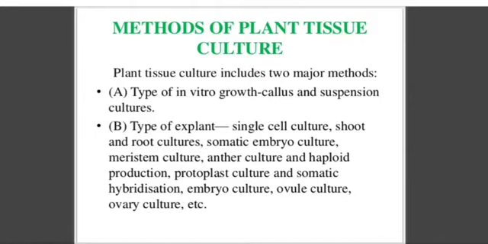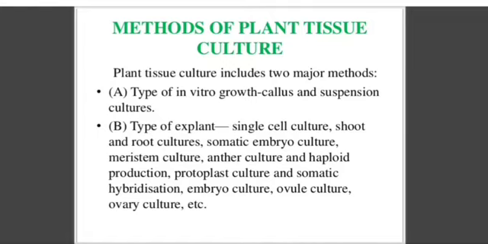Next one is anther culture. When the anther is placed in aseptic condition, in a test tube in the lab, that is known as anther culture. Next one is haploid production. We can use the anther, the microspore, or the pollen grains, and from that we produce a plant. That plant is known as haploid plant production, because they have a single set of chromosomes.